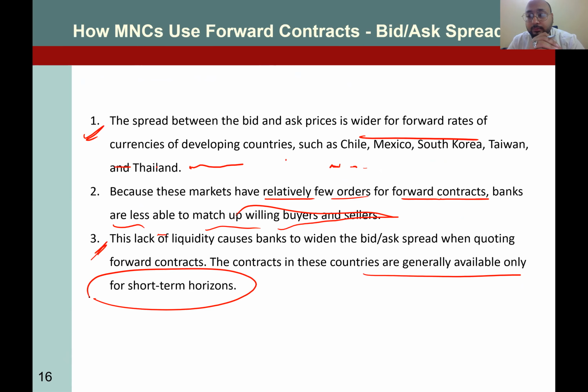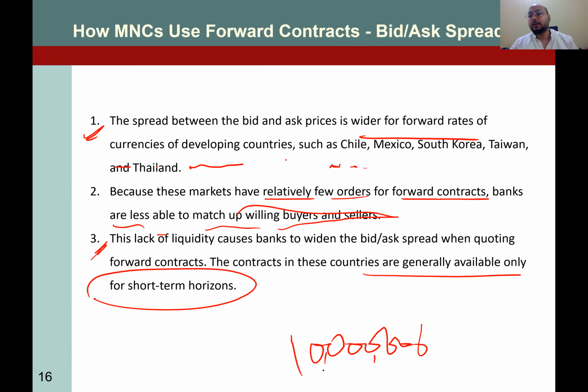On a day-to-day basis, you see the dollar is dealt in regularly, but the Thailand baht, South Korean won, Mexican peso, Chilean peso, their transaction volume is not very high. Plus their availability is also very limited. So if you are planning to pay in 90 days, anything can happen. Maybe nobody wants to buy or sell Chilean pesos, or maybe you need 10 million Chilean pesos and you cannot gather 10 million pesos in 90 days.